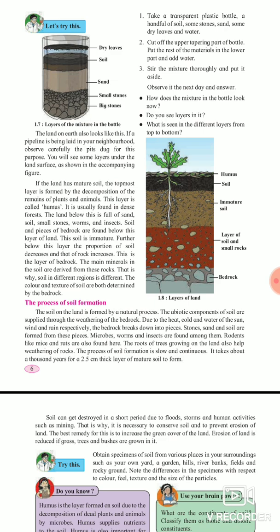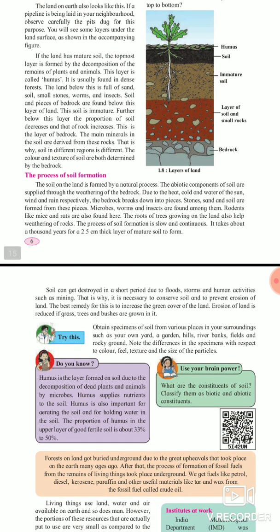Now we have to see the process of soil formation. See how soil is formed. The soil on the land is formed by a natural process. Important line: the soil on the land is formed by a natural process. There is no man-made or artificial process involved in the formation of soil. So the abiotic components of a soil are supplied through the weathering of bedrock. What is an abiotic component? Abiotic components means those provided by nature.